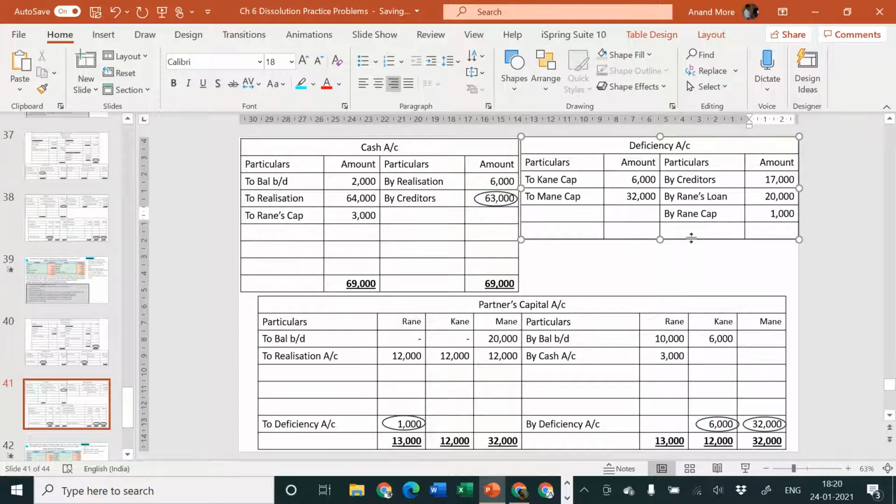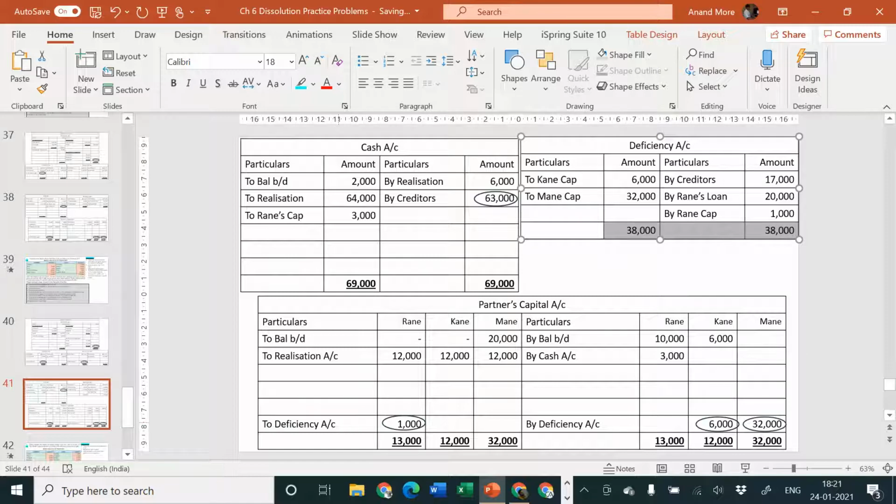Take the name of God, and make the deficiency account tally. 32 plus 6 is equal to 38,000, and 20 plus 17 is equal to 37 plus 1 is equal to 38,000. So our deficiency account is tallying.